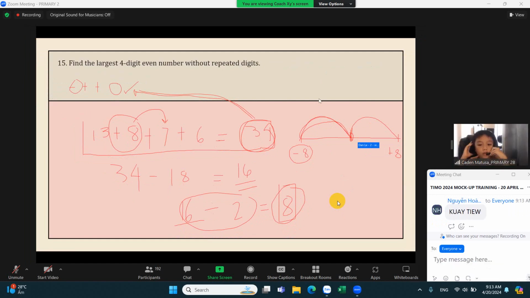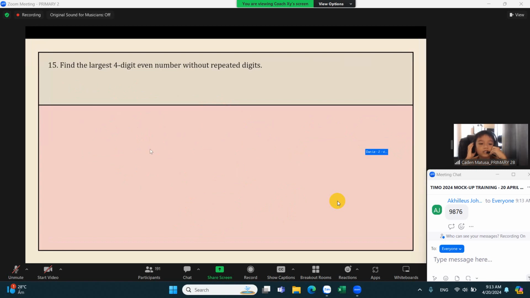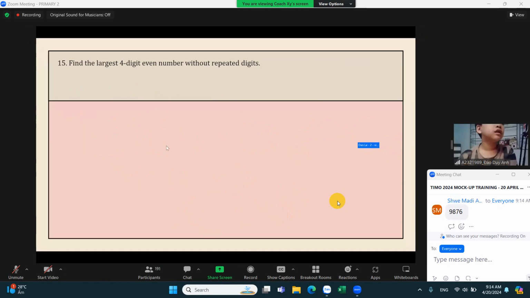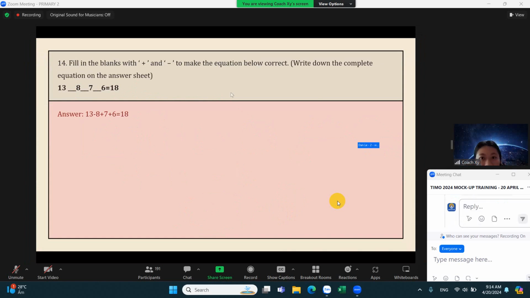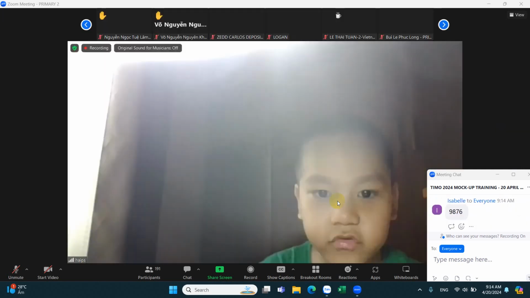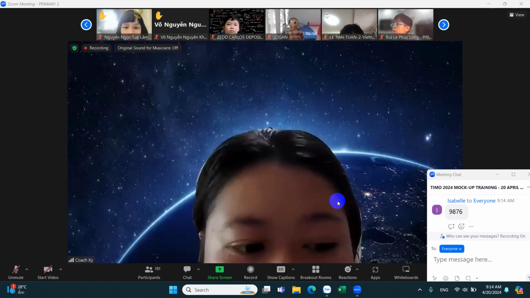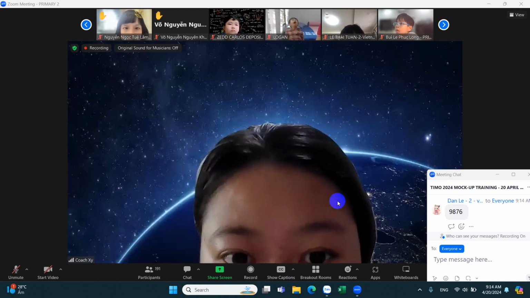Excuse me, teacher. Yes? In my mock paper, my dad printed it, and it said fill in the blanks with plus and times, not plus and minus. Okay. So, I'll check. Wait lang ha. For a while, everyone, I'll check the paper first.